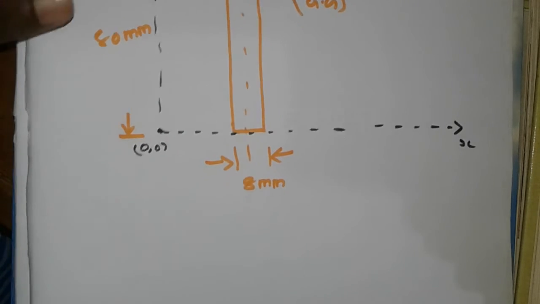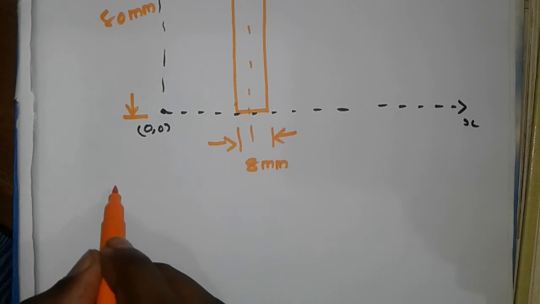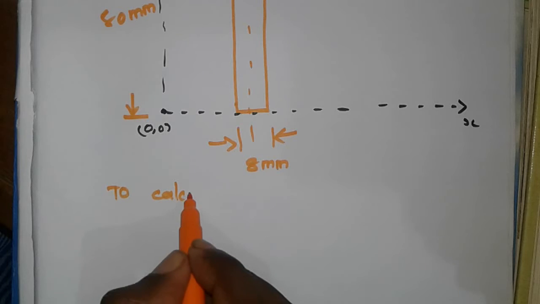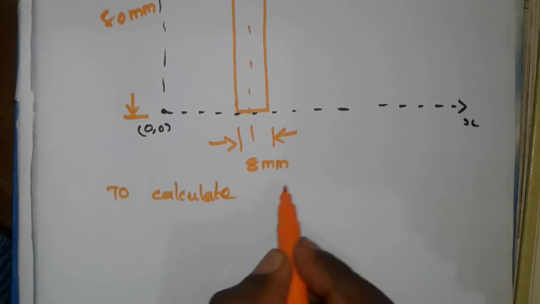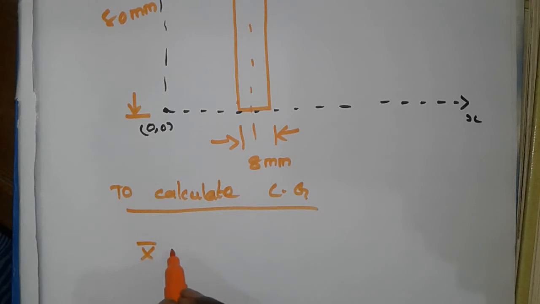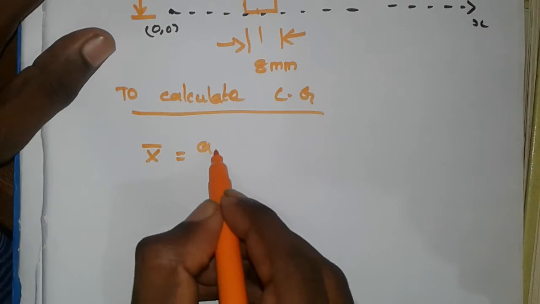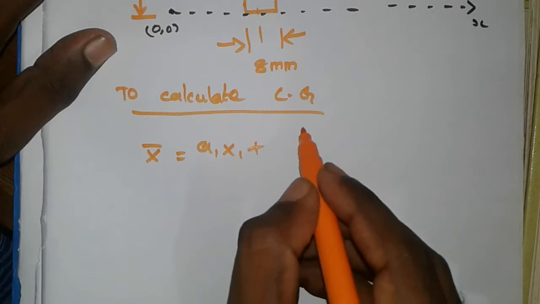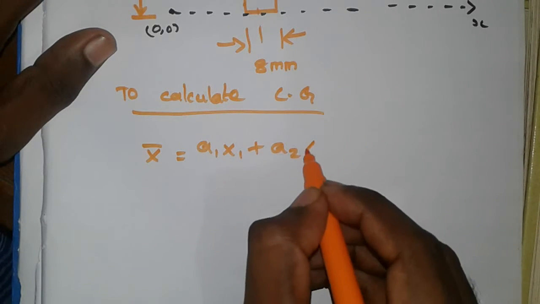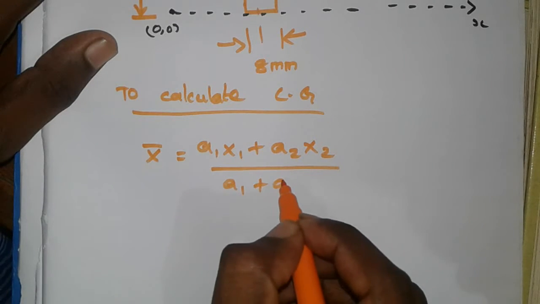To calculate CG, the X bar formula is A1 X1 plus A2 X2 by A1 plus A2.